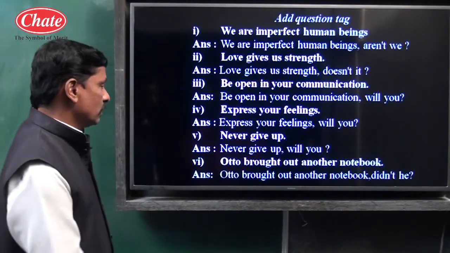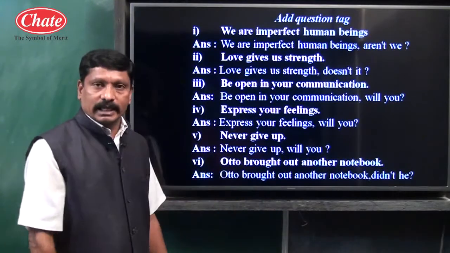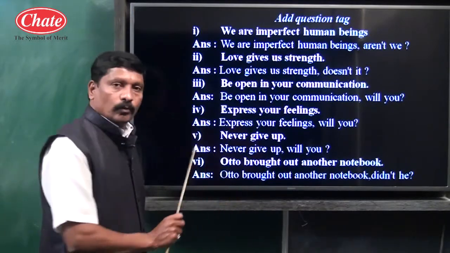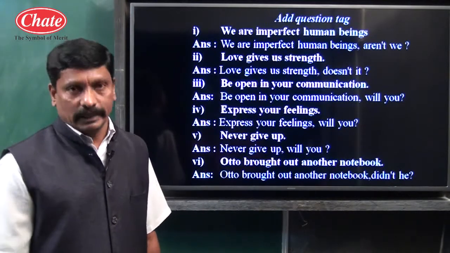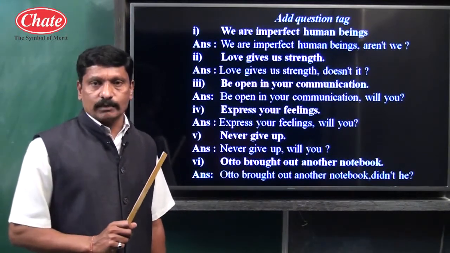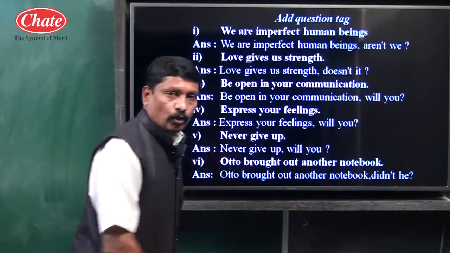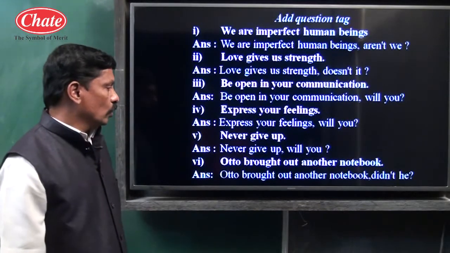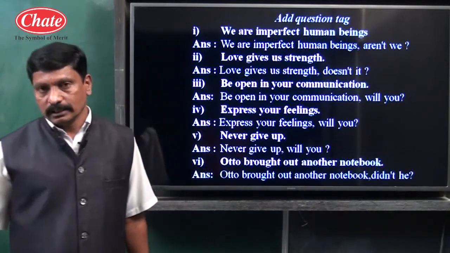Here Otto is the subject, brought is the second form of the verb. Subject plus second form of verb, V2, this is the structure of simple past tense, so did. For simple past tense we have to use did. So children, Otto brought out another notebook, didn't he?